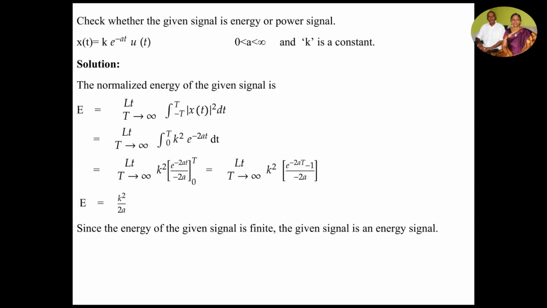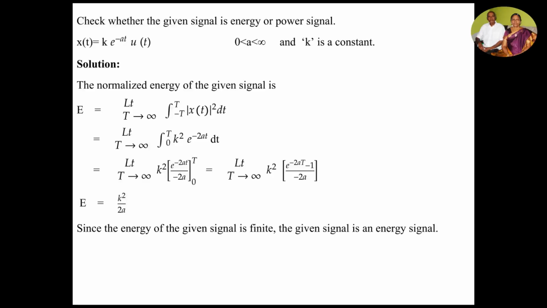And x(t) = k e^(-at), so x²(t) = k² e^(-2at) dt. Here k² is a constant, so you can take it outside the integration. The integral of e^(-2at) is e^(-2at)/(-2a). Then you apply the upper and lower limits. If you apply the upper limit, it becomes e^(-2aT). The lower limit is 0, so it is e^0, which is equal to 1.